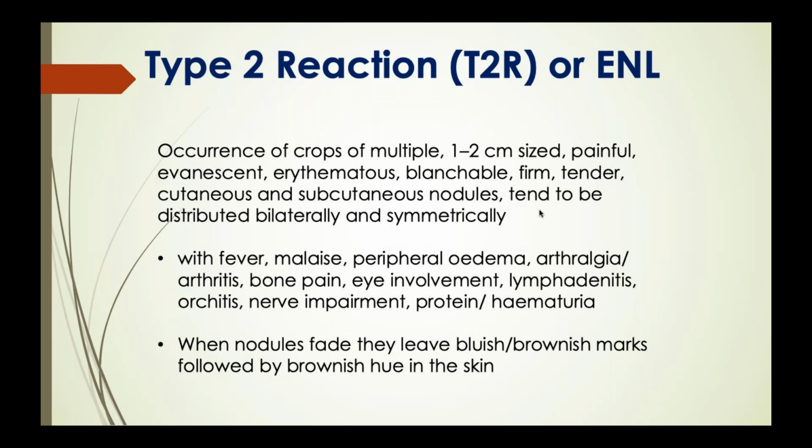And the systemic involvement is there in the form of either proteinuria or hematuria. The typical characteristic of these lesions is that when these nodules fade, they leave behind bluish brownish marks, followed by a brownish hue in the skin. That's how you differentiate it from erythema nodosum due to tuberculosis or any other infection underlying in the patient.